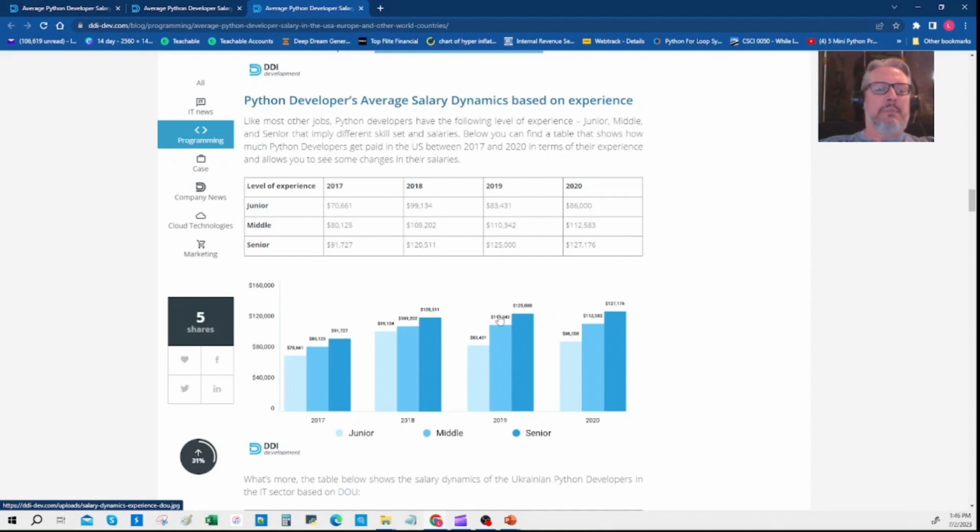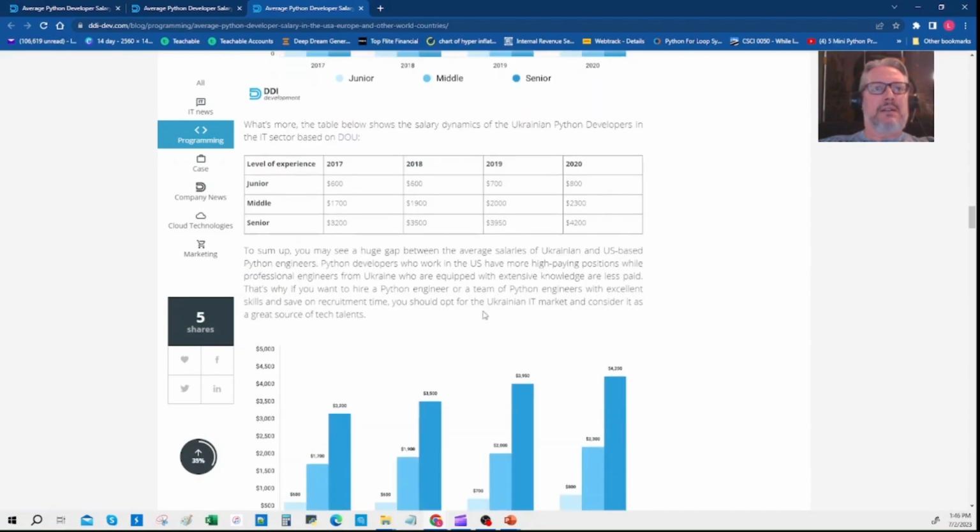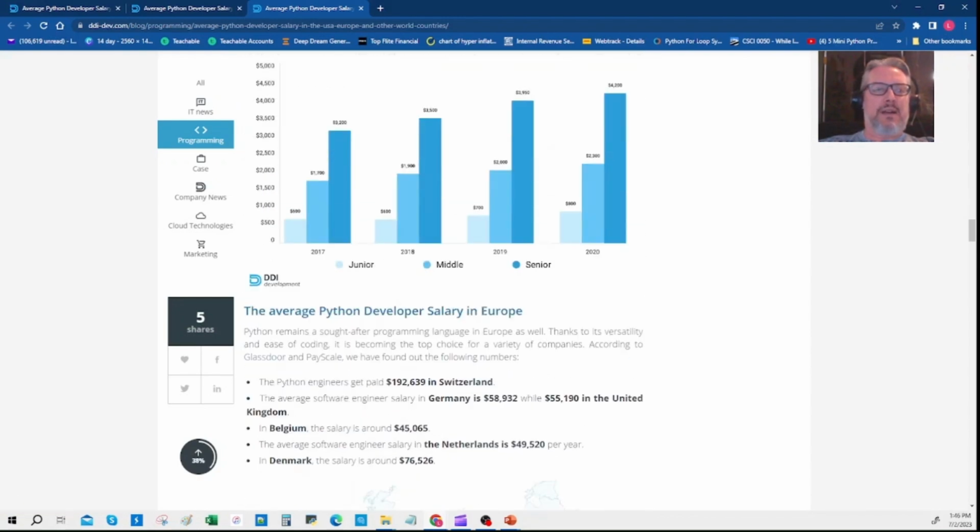But what's important to remember is as AI, machine learning, and multiple companies adopt Python, it creates more demand, which is why all these bars keep going up over time, which is good. So that's so you're in the right place to learn Python.